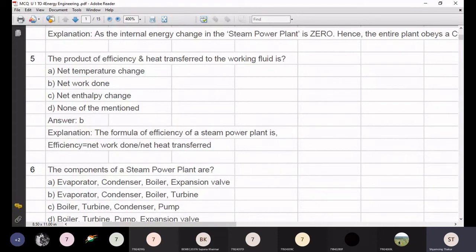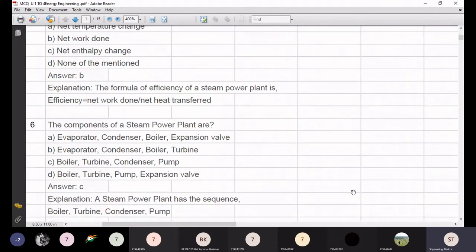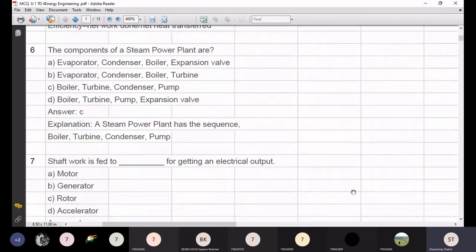Then B, evaporator, condenser, again evaporator is there, so incorrect. Boiler, turbine, condenser, pump, yeah, that is the correct answer. But option D indicates boiler, turbine, pump, and expansion valve. The expansion valve makes that option incorrect. Okay. Then moving to the next question.